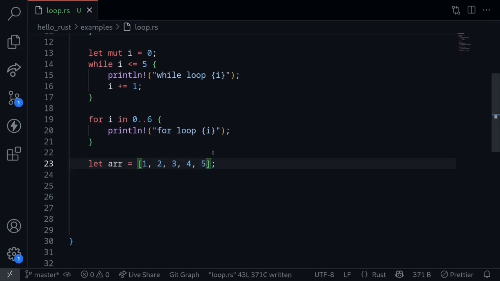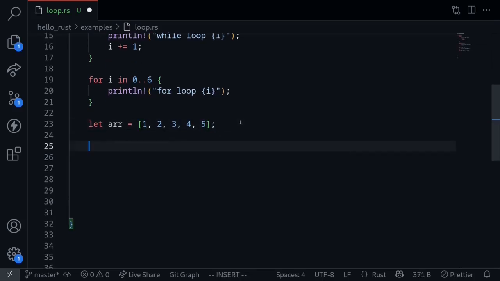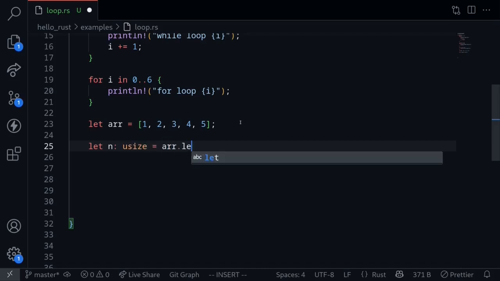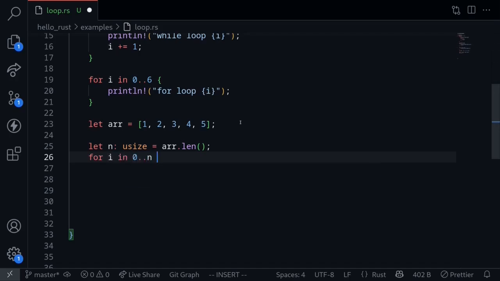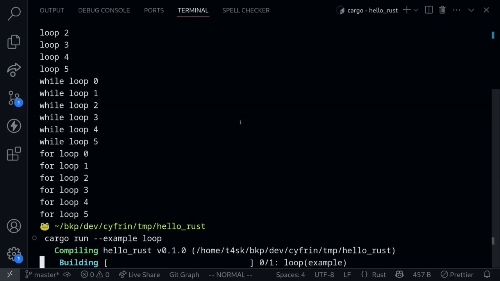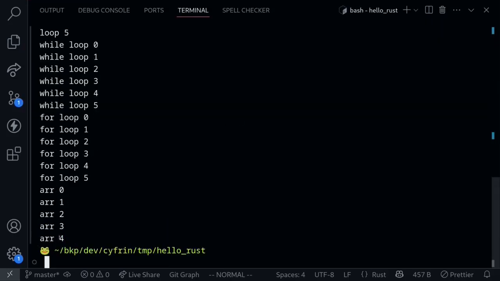So there are several ways to loop through an array and vectors. The first way is to first get the length of this array, that is n. Remember, length in arrays and vectors has the data type usize. r.length, and then run a loop for i in 0 to n, println r of i. Execute the code, and we get i running from 0 to 4.